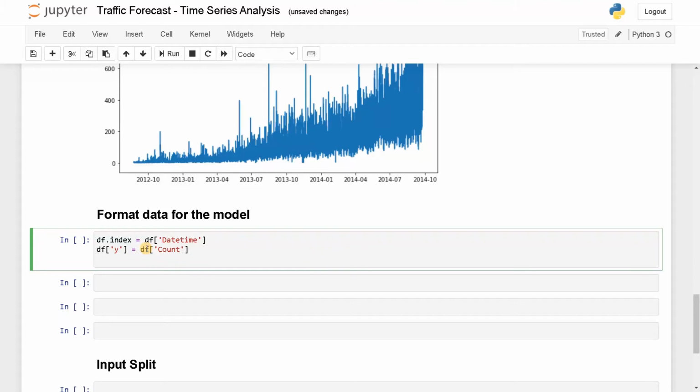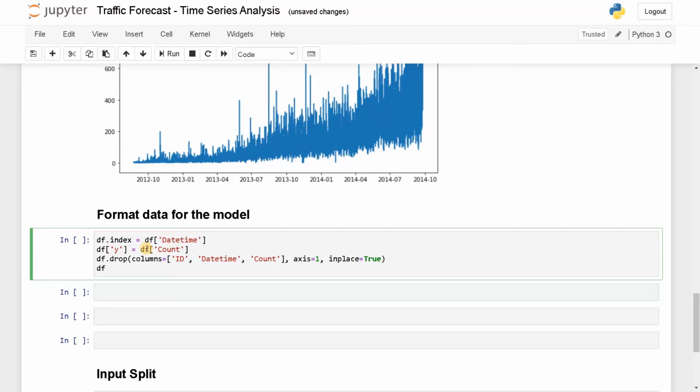Now we need to drop the remaining columns. df.drop, columns equals, what are the columns we need to drop? ID, datetime, because we assigned that to the index, and after that count is also assigned. So count, I think that's it. We need to delete column-wise, so that is axis equals 1. In order to retain the information after transformation, we need to do inplace equals True.